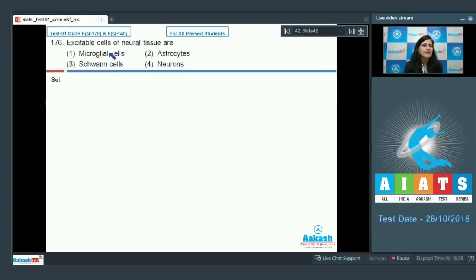Question number 176. Excitable cells of neural tissue are, and the correct answer for this question is neurons, because the rest of the options, which are microglial cells, astrocytes and Schwann cells, are neuroglial cells.